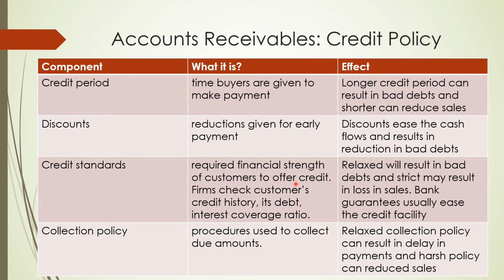So these are the credit standards. If I have lower credit standards, that may result in bad debts, and it may also result in a loss in sales. But bank guarantees and factoring services are usually ways to strengthen the credit standards for companies.